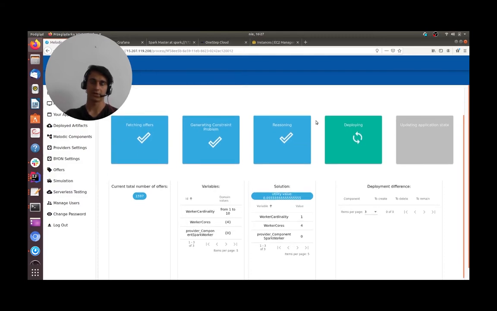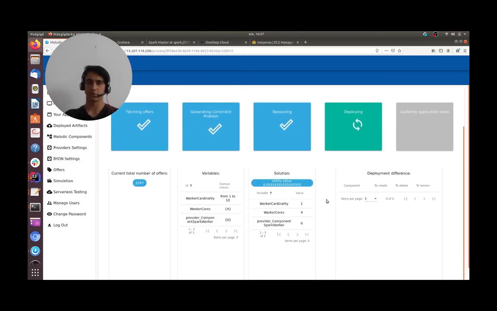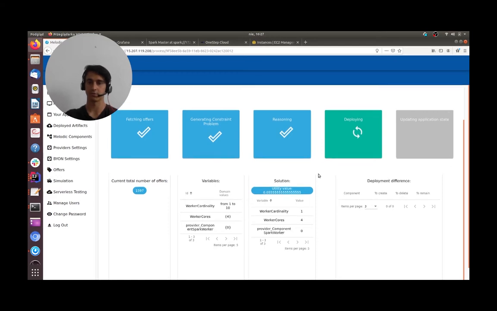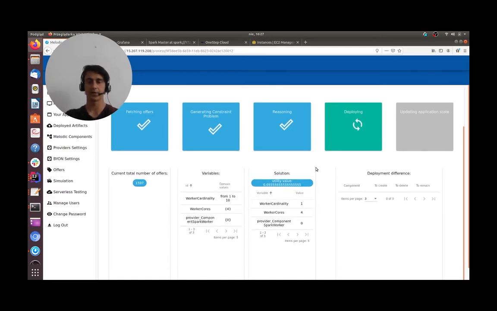Melodic is assigning the best values for variables. So for example here, it is choosing that one worker now is sufficient. Later, it will increase or decrease the number of workers. Also, it is here finding the best approach with hardware, with virtual machines.